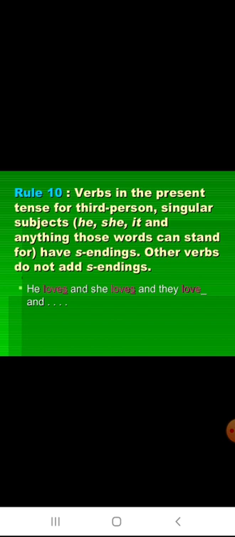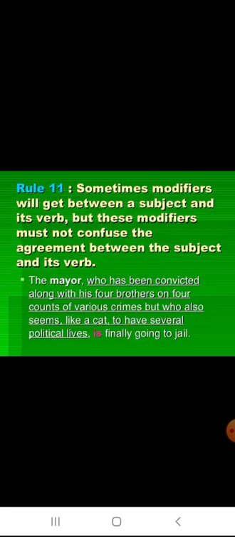Rule 10. Verbs in the present tense for the third person singular subject, as we all know, we use he, she, it. When we are using the third person in the present tense, the verb will finish in the s ending. He loves, she loves, they love, or we love.